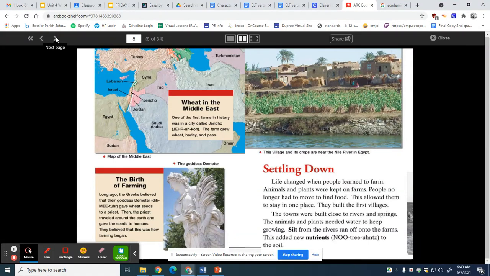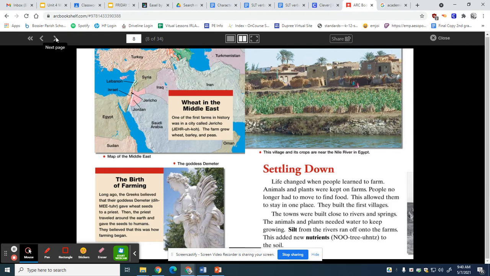Settling down. Life changed when people learned to farm. Animals and plants were kept on farms. People no longer had to move to find food. This allowed them to stay in one place. They built the first villages. The towns were built close to rivers and springs. The animals and plants needed water to keep growing. Silt from the rivers ran off into the farms. This added nutrients to the soil.